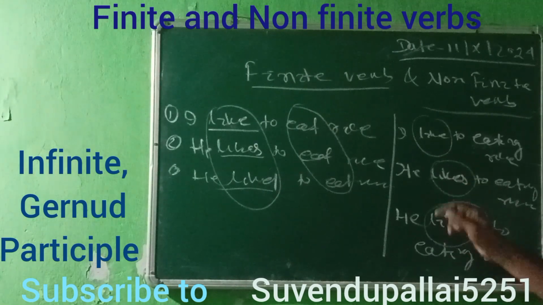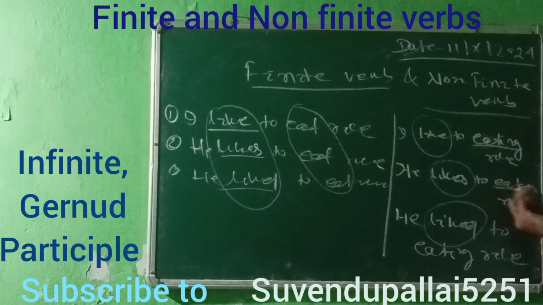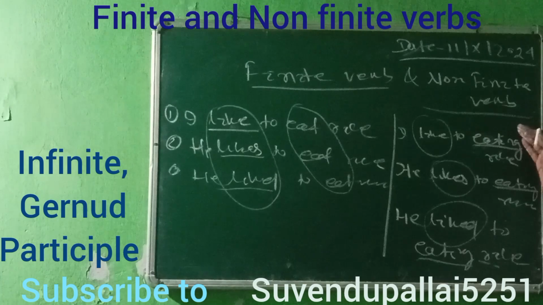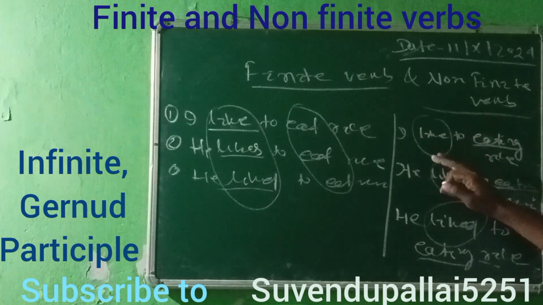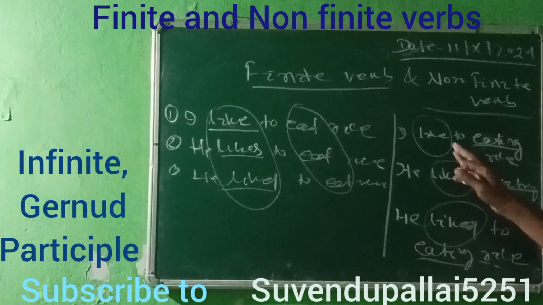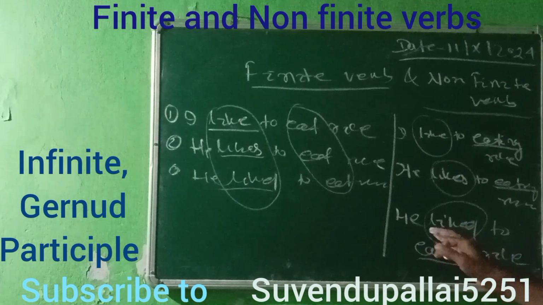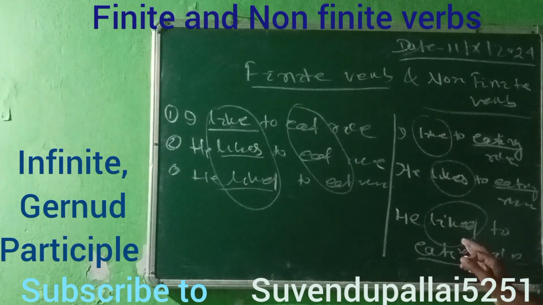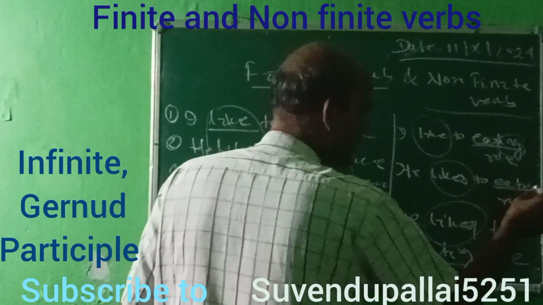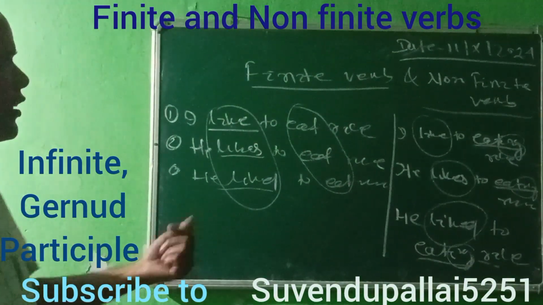So then look out, emphasis on eating. Here likes and liked are finite verb, but in I like to eating rice, he likes to eating rice and he liked to eating rice, ing is here.